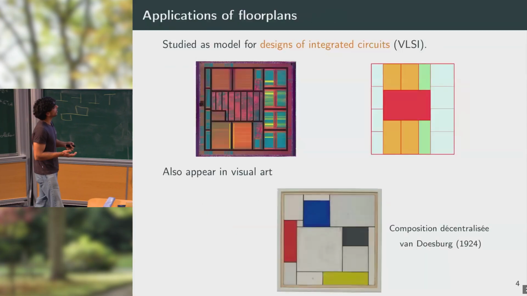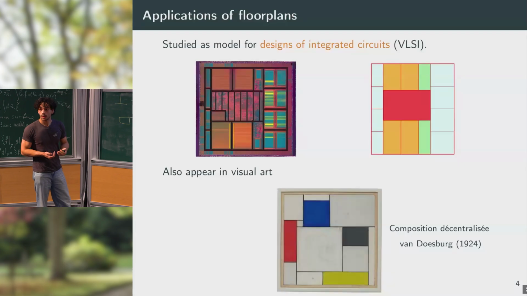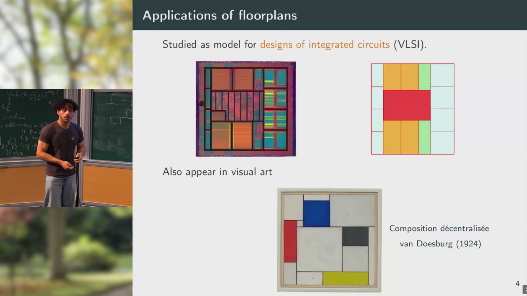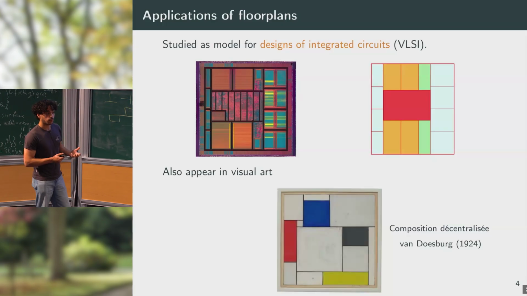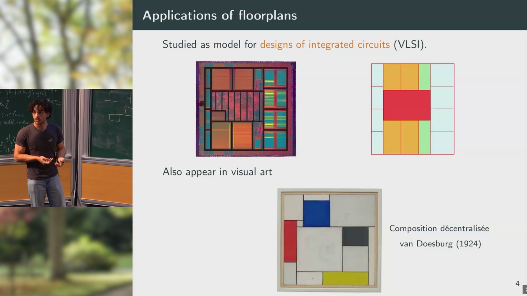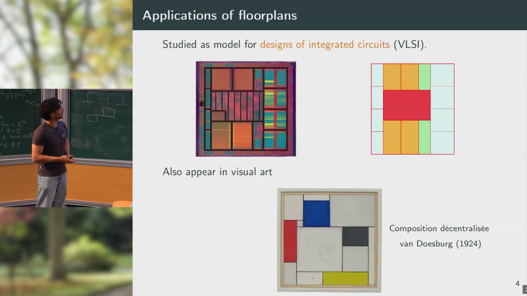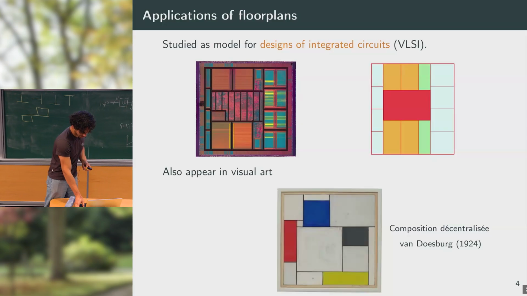Outside of combinatorics, floor plans appear in different applied fields. One of them is the design of integrated circuits, where people have a step that they call floor planning, where they represent electrical components as blocks and try to optimize the configurations of those blocks, such as reducing the size of the chip, etc. You also have some floor plans which appear in visual art, like in this painting.